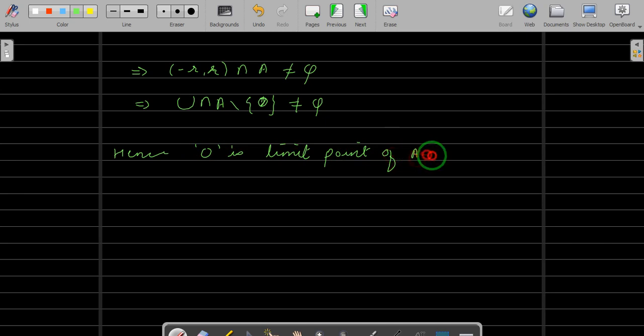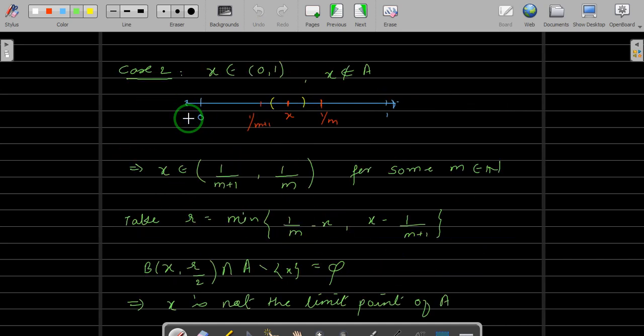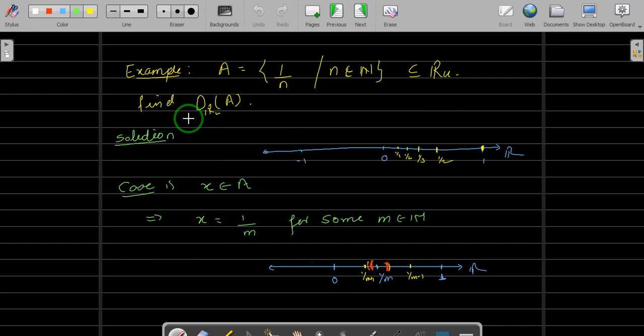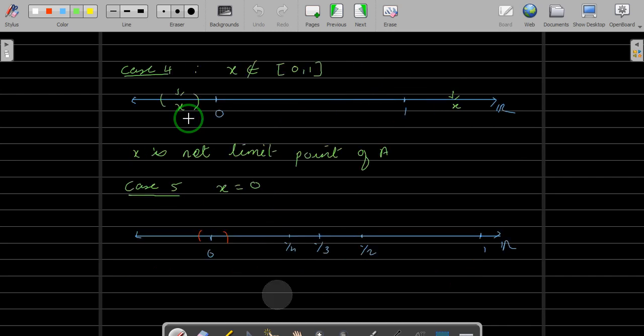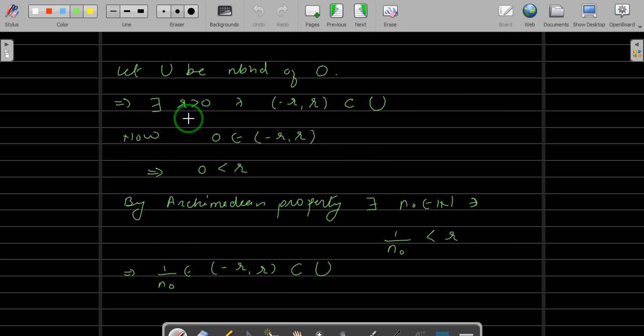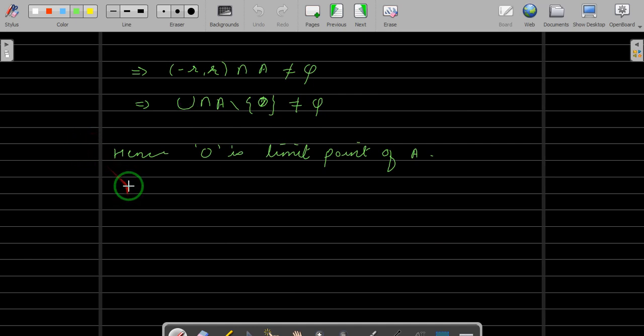of A. And with these cases we have exhausted the entire R. If you analyze all the cases, we have taken case 1, x belongs to A, which is not a limit point, x belongs to open interval 0 1, not a limit point, x equals 1, not a limit point, x does not belong to the closed interval 0 1, again not a limit point, and hence the only limit point is this 0. Therefore the derived set of A in R with usual topology is nothing but the singleton set 0.